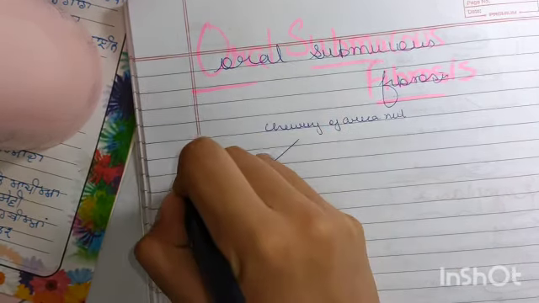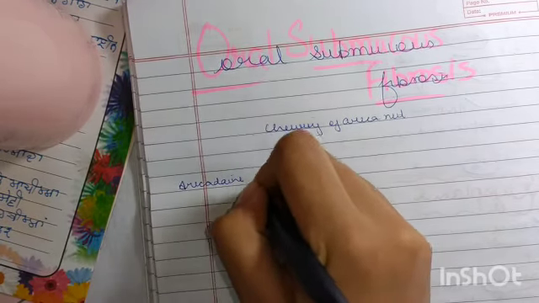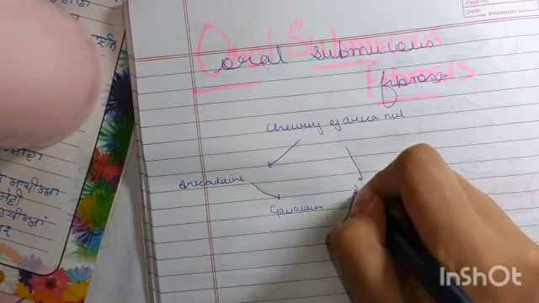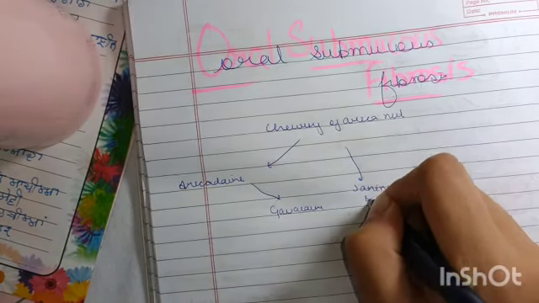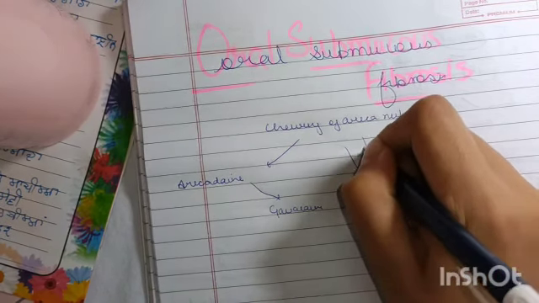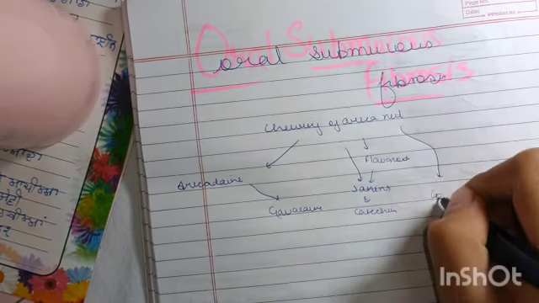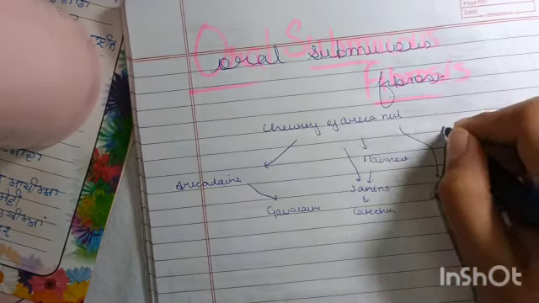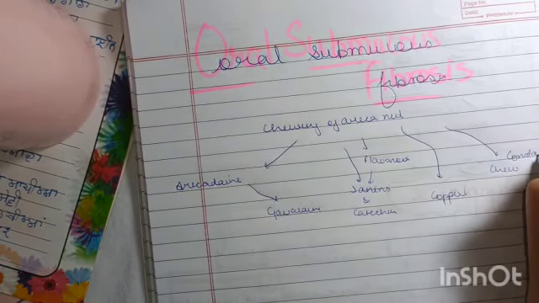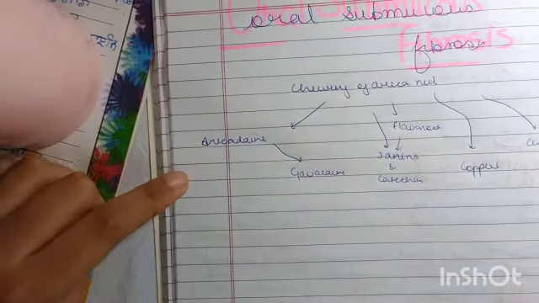The first one is arecaidine, and the guvacine. Then the tannins and catechins that are derived from flavonoids, then copper, and then we will also discuss the constant chewing that is done in OSMF. So first of all, this arecaidine. Now what happens is this arecaidine